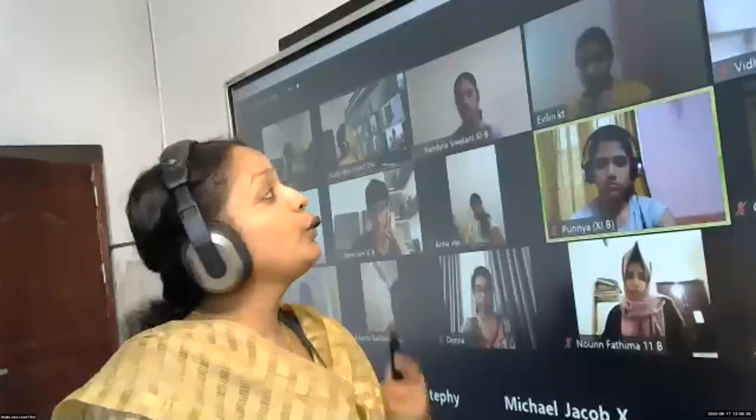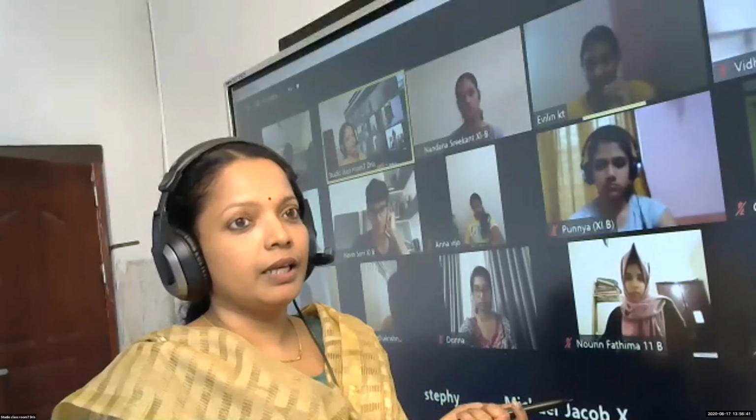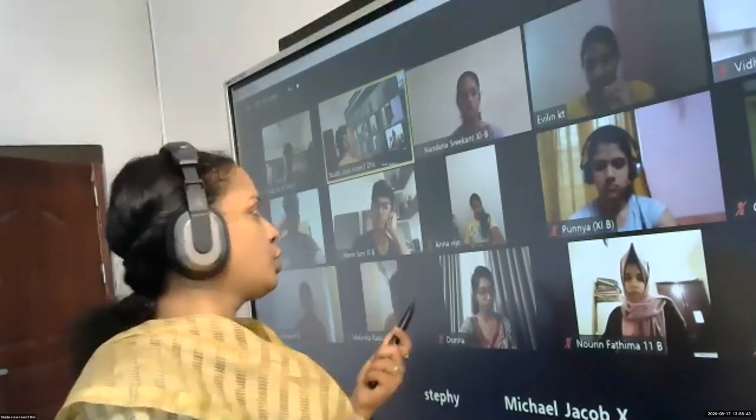Evelyn, what do they have? Canal system. They have a water canal system. What are the functions carried out by the water canal system, Nandana? There is intake of water which contains food and oxygen through small pores scattered over all the body. You just tell me the functions carried out by the water canal system. Intake of food, expelling waste and carbon dioxide, exchange of gases. Okay.